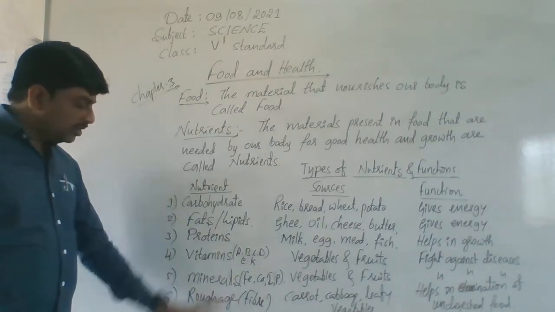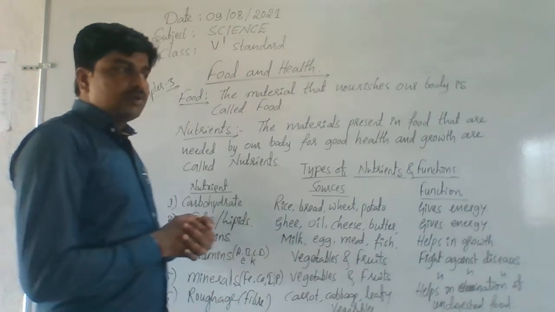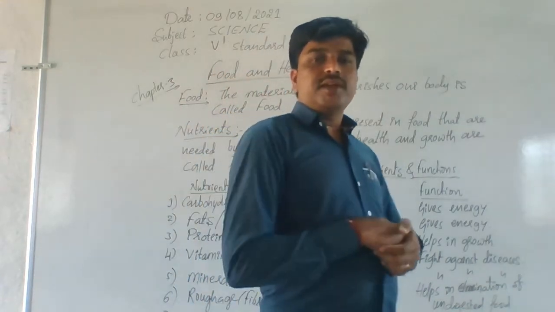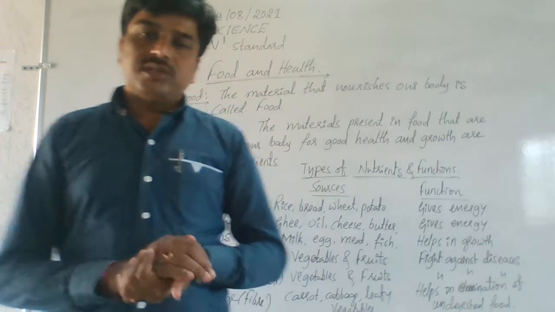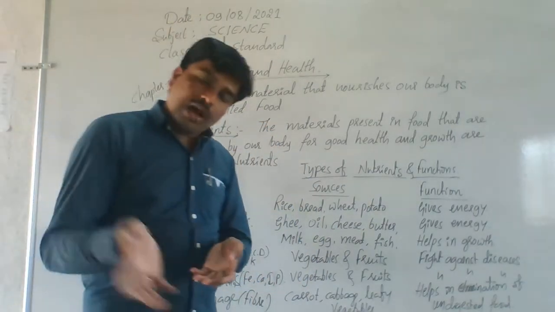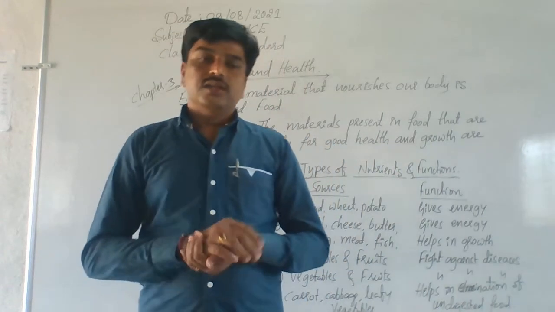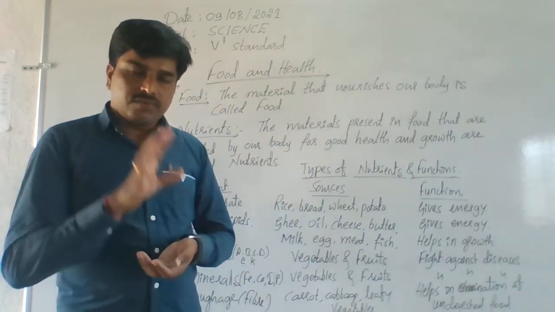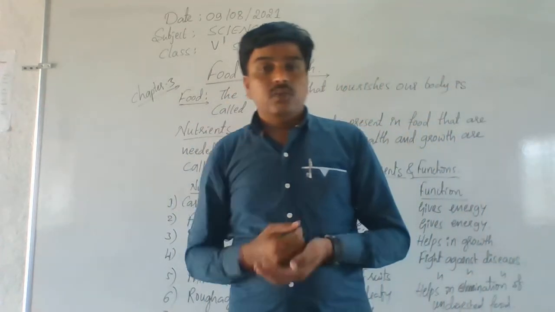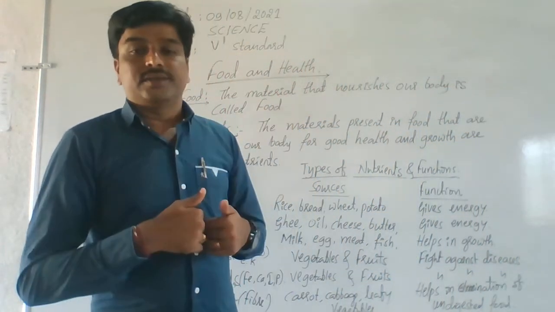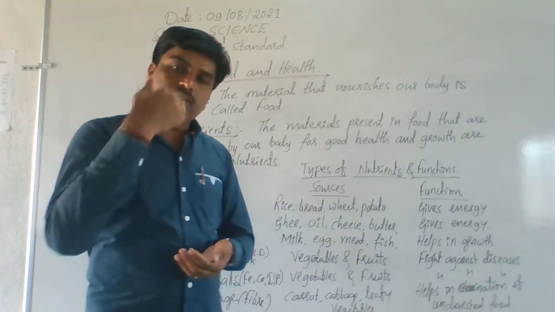So along with all these major nutrients, our body also needs water. Remember one thing, your human body is made up of 70% water. Understand, students? Our body needs water. Some food materials also contain some amount of water, and we also provide extra water after digestion. After eating, we have to provide extra water to our body.